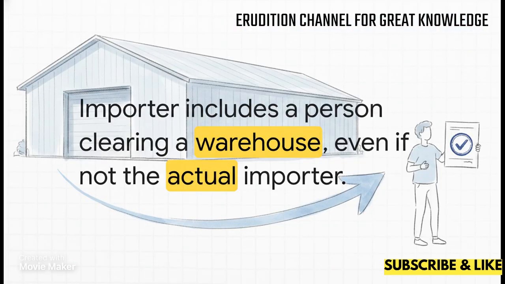It goes even further. The law explicitly includes a person who cleared the goods from a warehouse, even if they aren't the actual original importer. Say Company A imports some goods and puts them in a warehouse. Then Company B buys the rights to them and clears them for home consumption. Boom! Company B is now the importer under the law. It ensures the government always has someone on the hook when payment is finally due.